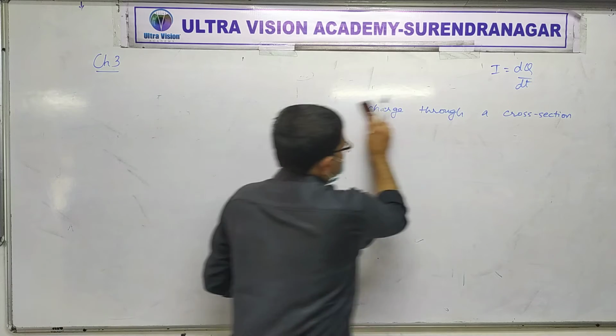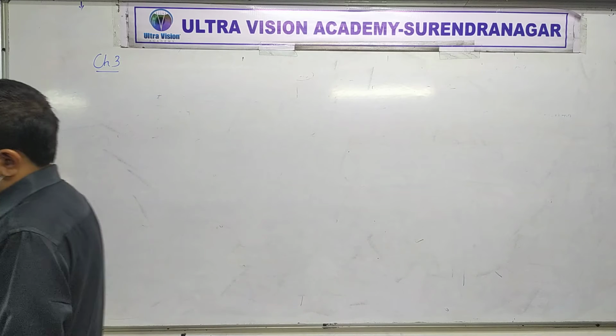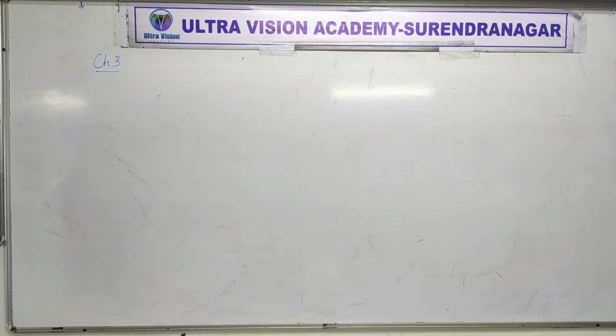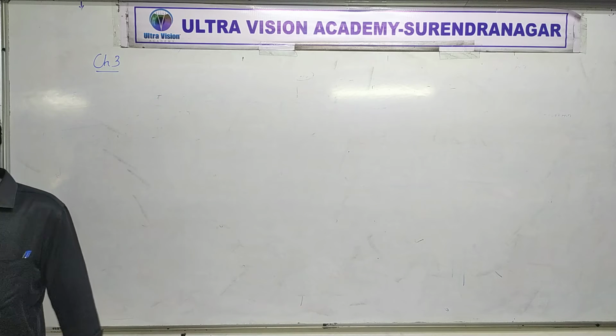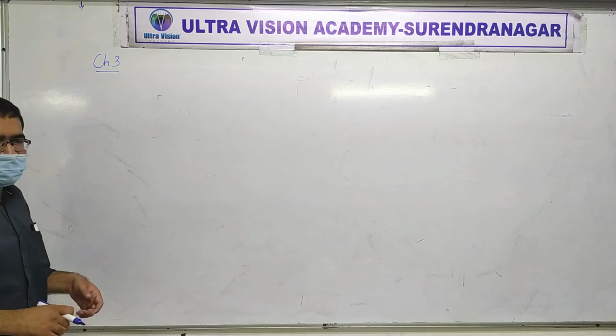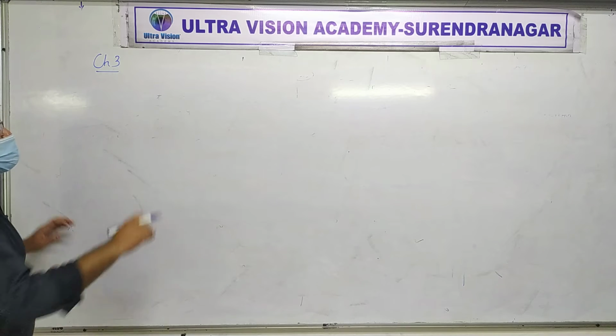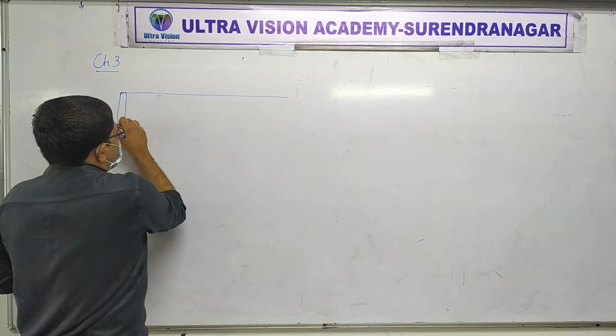Okay. Now, moving over to the next. We will try to understand why current would flow. Okay. First of all, we will understand why current doesn't flow, or what cannot make current flow. Suppose we take any kind of metal object. Mostly in this chapter we are going to be talking about conductors. So you can think of any metal object around you. You can also think of that ruler that you might have. Suppose this is some metal object, some conductor,